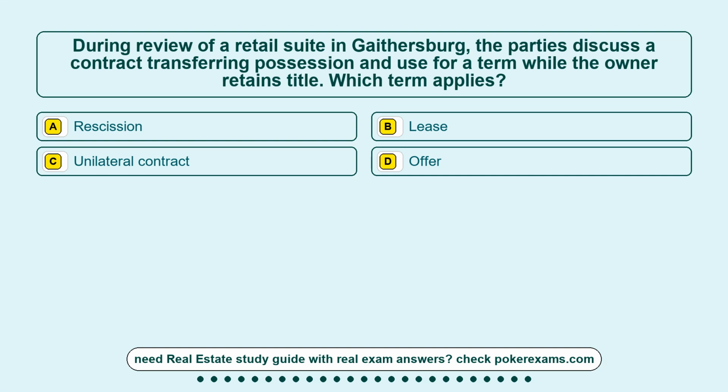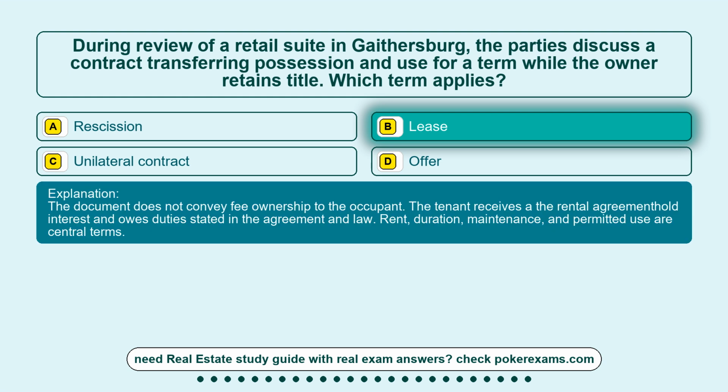Question 4. During review of a retail suite in Gaithersburg, the parties discuss a contract transferring possession and use for a term while the owner retains title. Which term applies? Option A, rescission. Option B, lease. Option C, unilateral contract. Option D, offer. The correct answer is option B, lease.